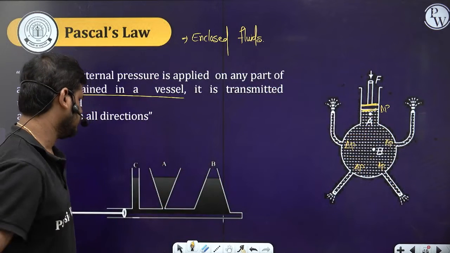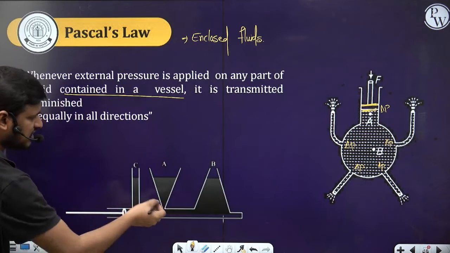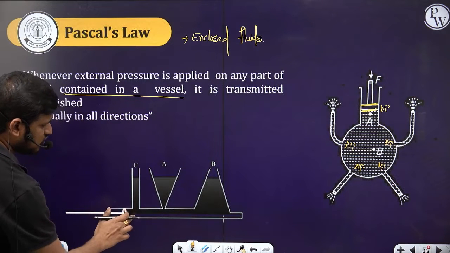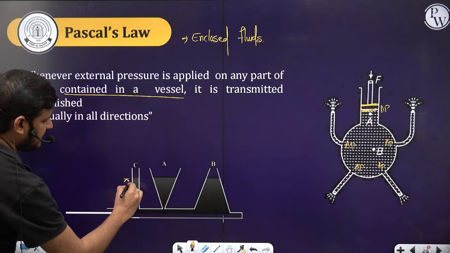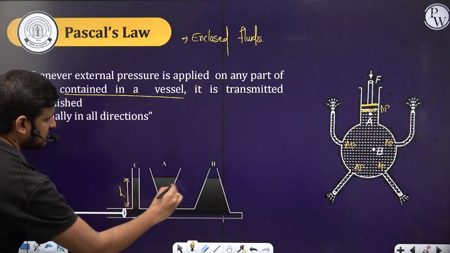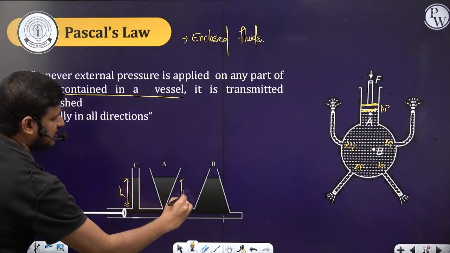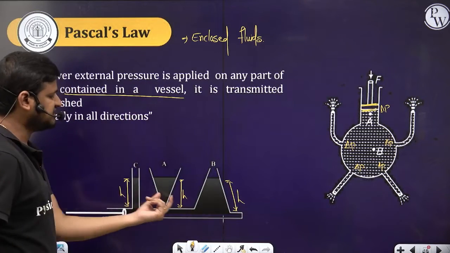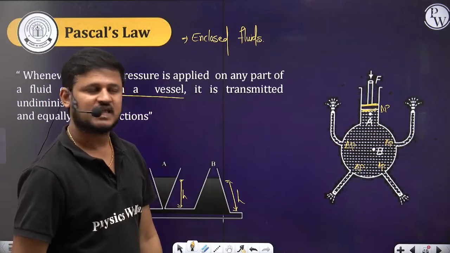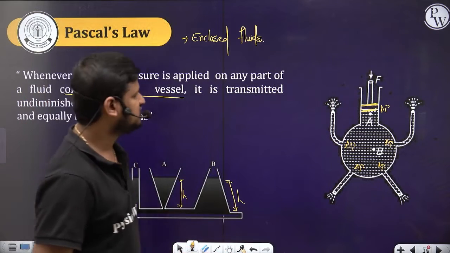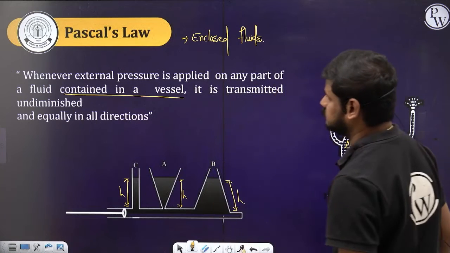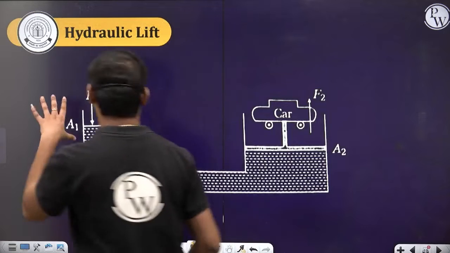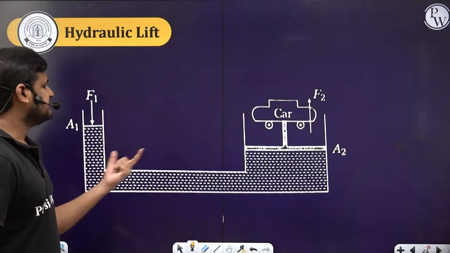Clear? Sure. And here you can also see one more example. If you apply the pressure here, they all will rise to the same height: here the same height h, here the same height h, and here the same height h. Done? Clear everyone? So let's move further. One of the applications of Pascal's law is the hydraulic lift.